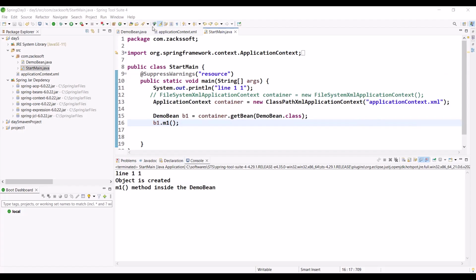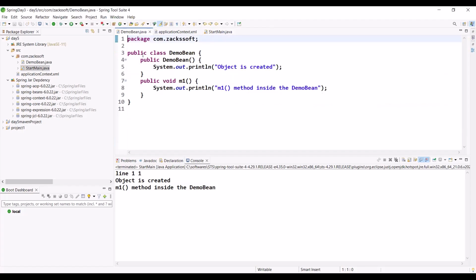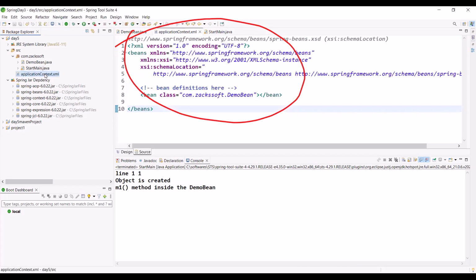We created one class. This class is not a Spring bean class, so we need to configure it. For configuration purposes, we are using one XML. XML-based configuration, nothing more than this. We are using one tag, bean. Which class do you want to configure? I want to configure this class. Simply provide your class name. Everything is fine, so just observe what will happen.